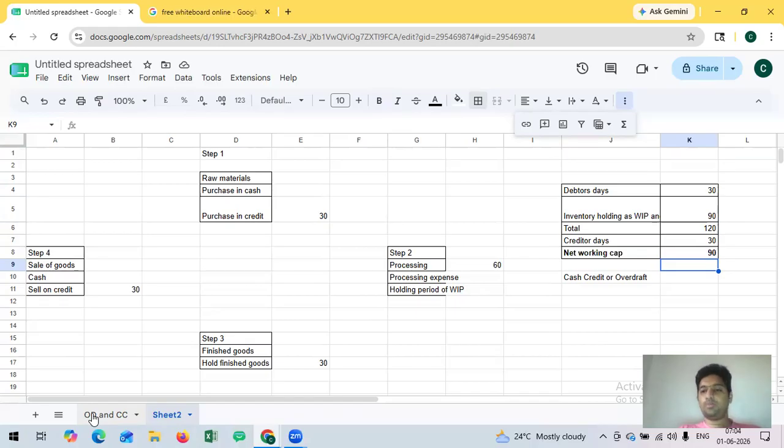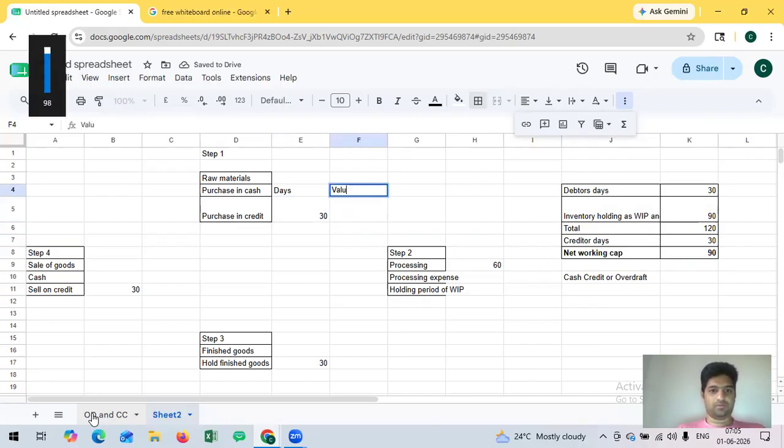As per the normal custom, banks will fund around 75% of this working capital gap, and 25% of the working capital gap will be funded by the promoter using their own funds. Let me put in quantitative values. This is days. This is value. Suppose they purchase raw materials for rupees 10,000.